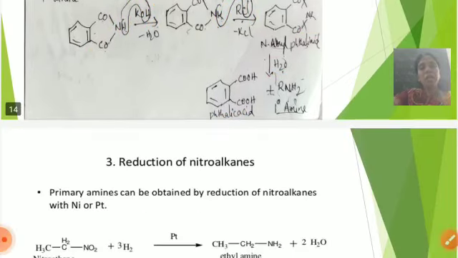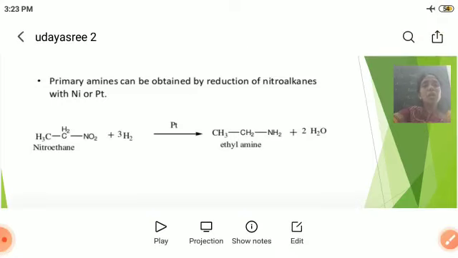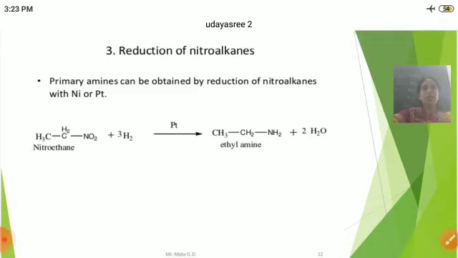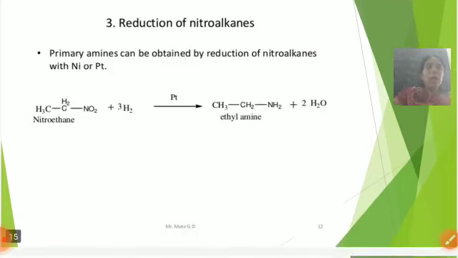Okay. Next, third one, reduction of nitroalkanes. What is reduction? Reduction means addition of hydrogen. Nitroalkanes means the carbon compounds which contain an NO2 group. So, in reduction of nitroalkanes, primary amines can be obtained by reduction of nitroalkanes with nickel or platinum.